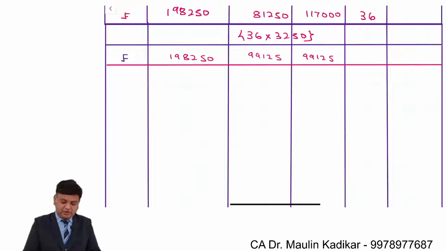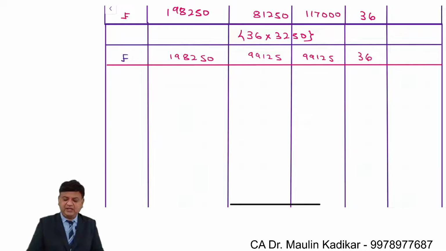That is the way we are supposed to have investment. NAV per unit is going to remain same, 36 rupees per unit. So 99,125 upon 36 comes to 2753.47. 2753.47 into 36 rupees per unit.